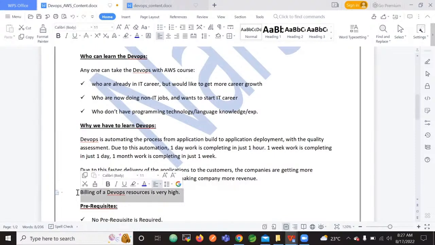For example, assume I have a flower shop. Usually all the people come to my flower shop in the morning, purchase the flowers and take them to their home.